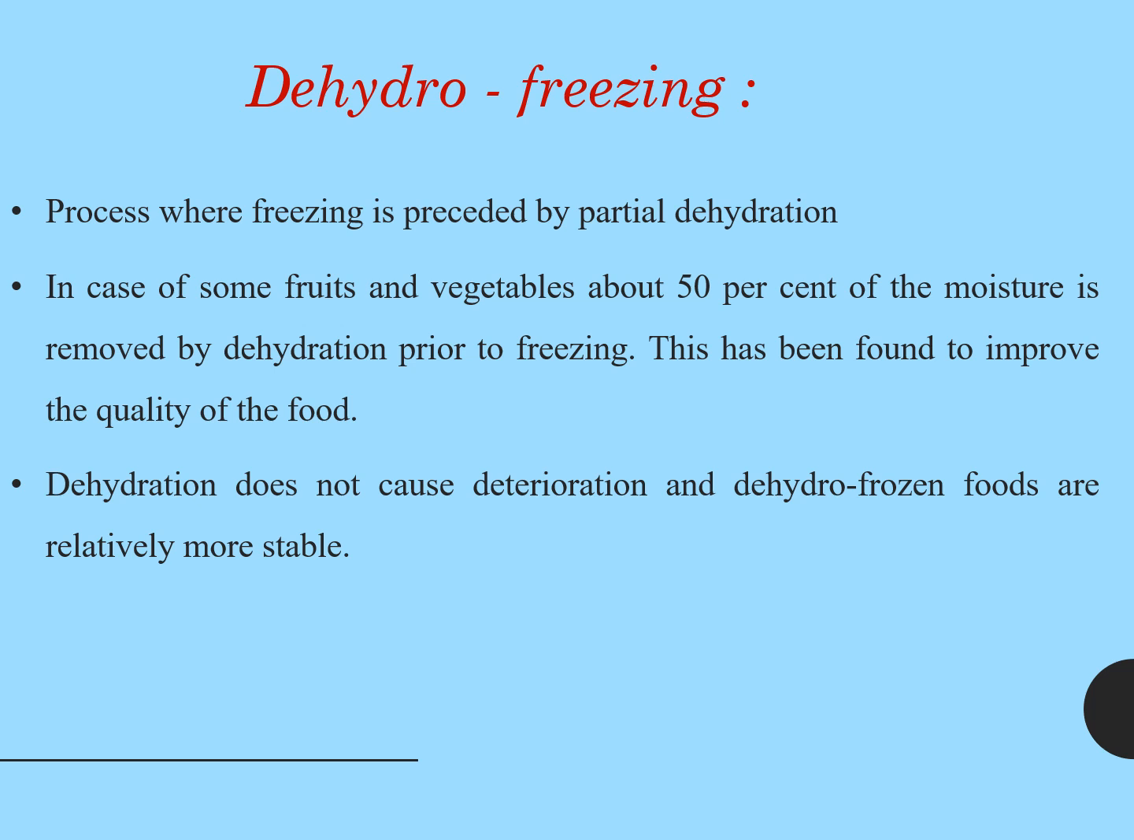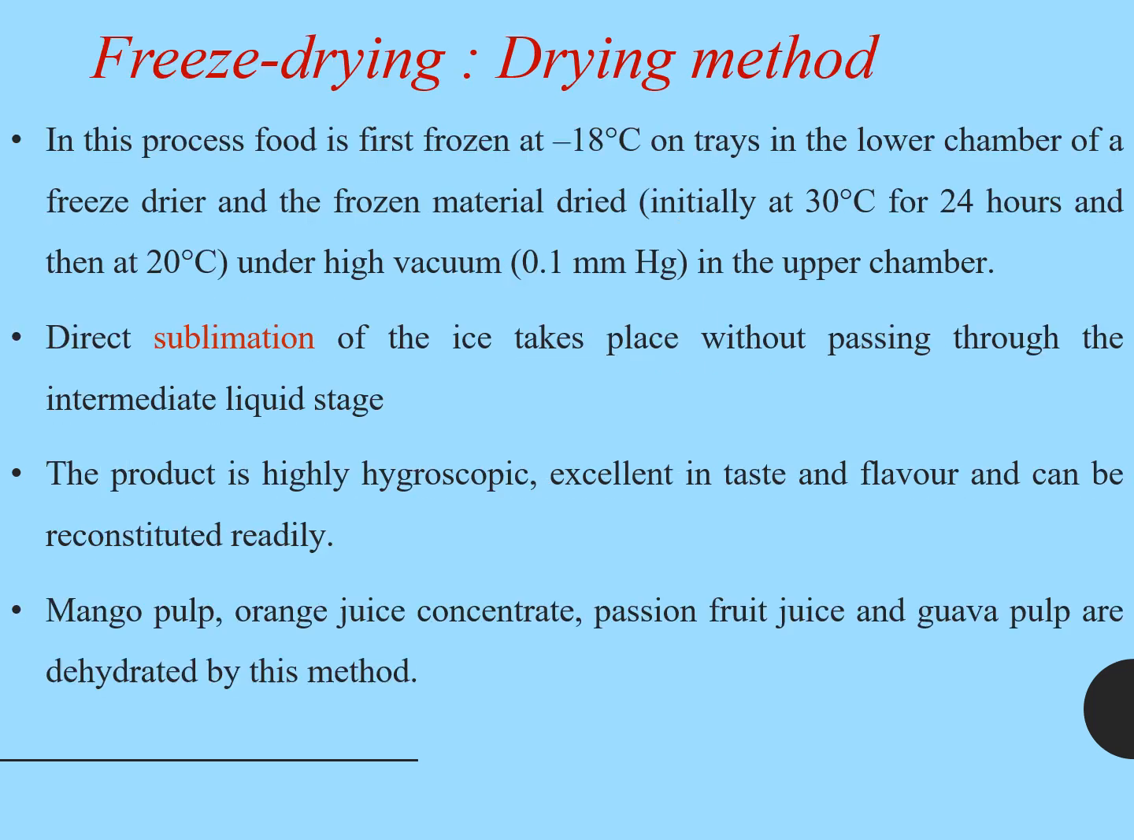Next comes dehydrofreezing, where the freezing is preceded by a partial dehydration. In some fruits and vegetables, 50% of the moisture is removed by dehydration. That is, before freezing we do the dehydration to improve the quality of the food. This dehydration does not cause any deterioration, and dehydrofrozen foods are relatively more stable. It is a partial dehydration, not a full dehydration.